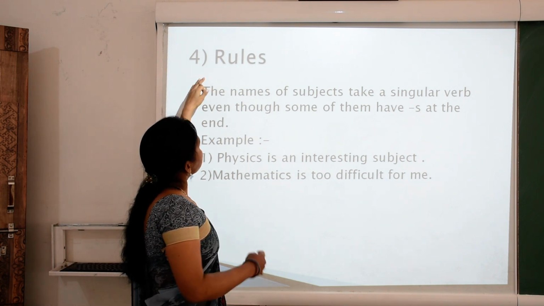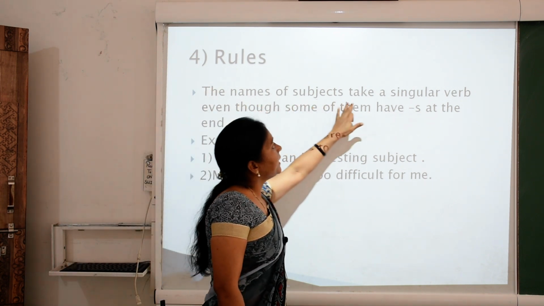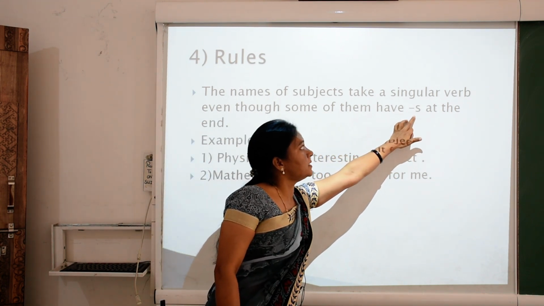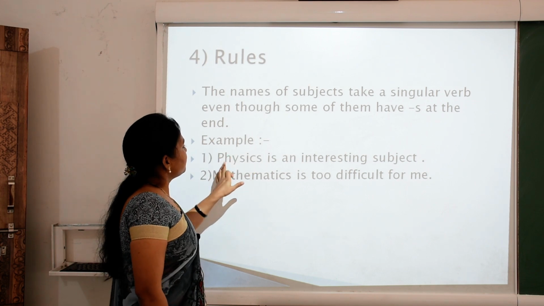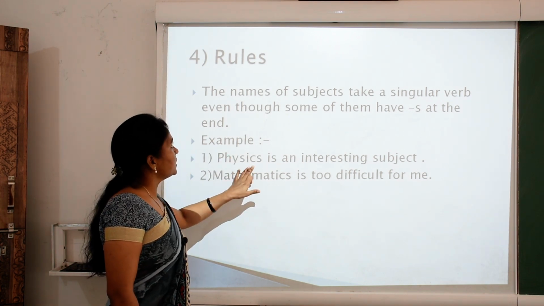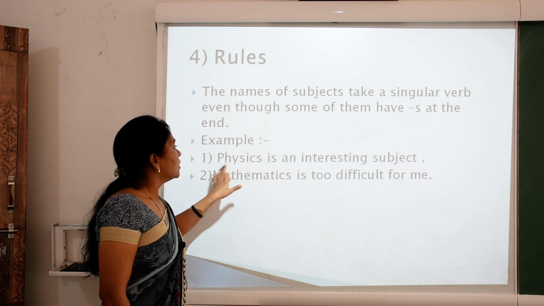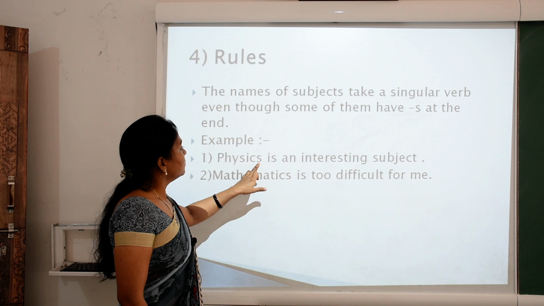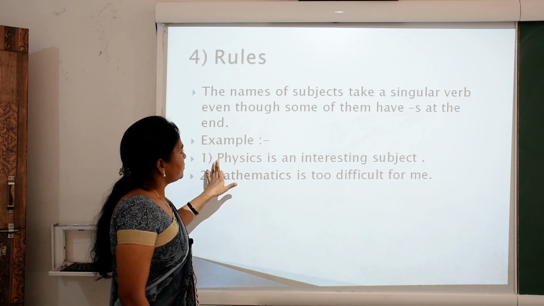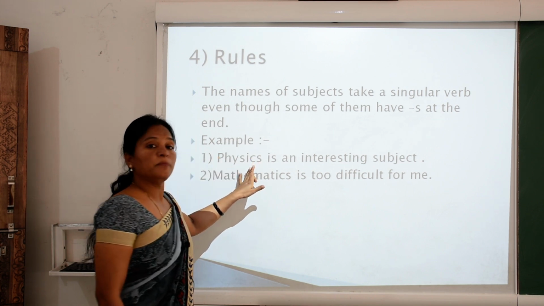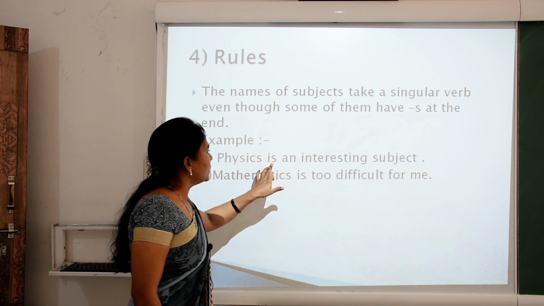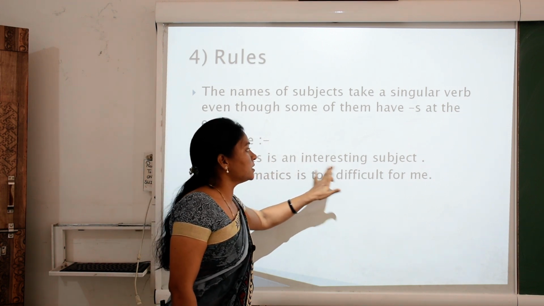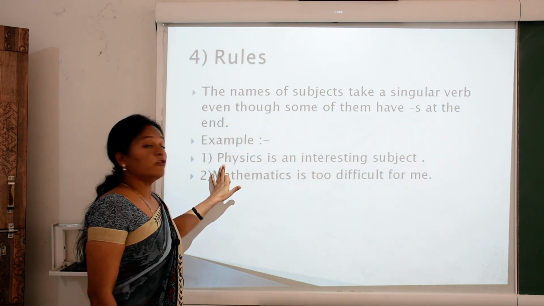Now fourth rule: the names of subjects take a singular verb even though some of them end with s. For example, physics. What is physics? Physics is the name of a subject. It ends with s, but it is a singular subject. We use a singular verb with it. So, according to the definition, physics is an interesting subject, because physics is the name of a subject.